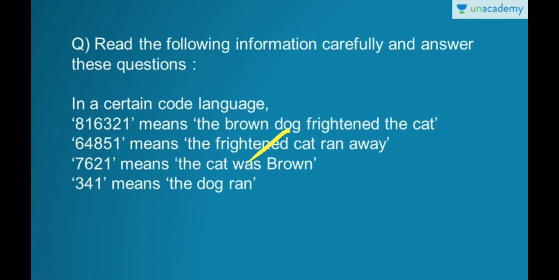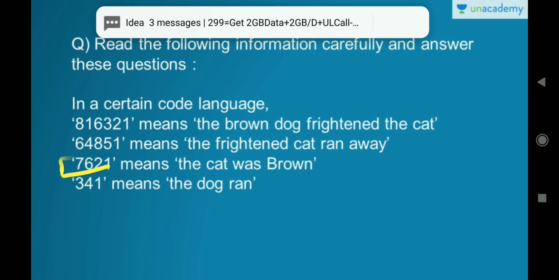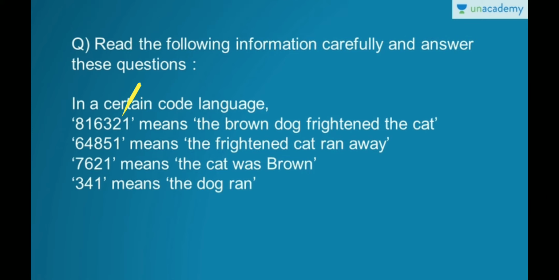Simply see that it is 7621. 1 is for the. Now only 3 numbers are left, that is 762. Now 6 has been repeated, so it is eliminated. Now 7 and 2. 2 is also here. Now only 7 is left. It means 7 is coding for was.